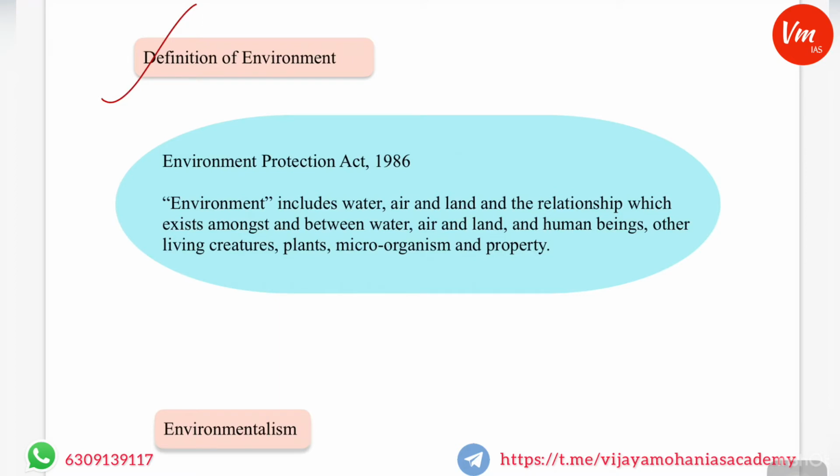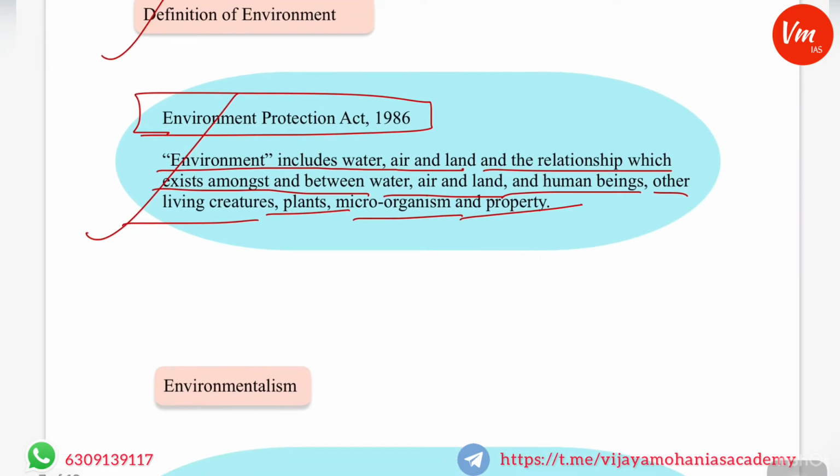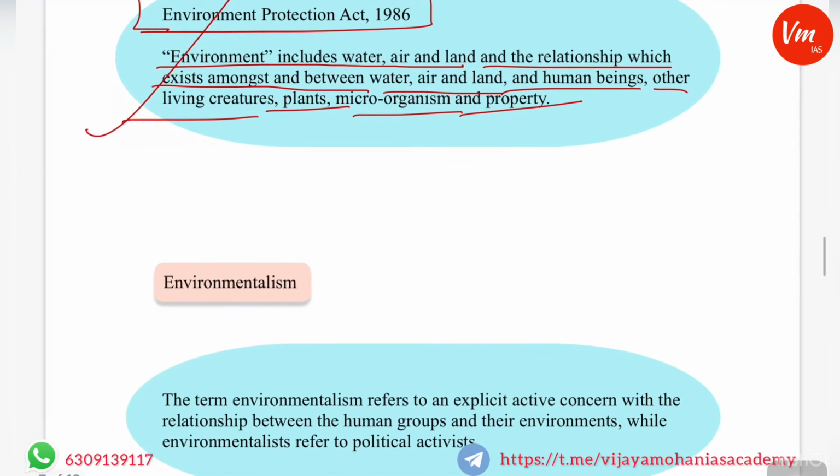So the definition of environment was given in the Environment Protection Act of 1986, and it says that environment includes water, air and land, and the relationship which exists among and between water, air and land, and human beings, other living creatures, plants, microorganisms and property. So this is the broad definition which was provided in the Environment Protection Act 1986. I am not saying there won't be a direct question on the definition of environment, but it is better to know the definition.